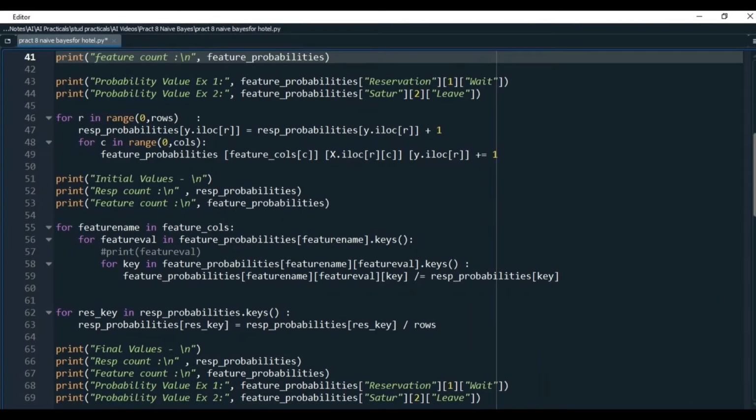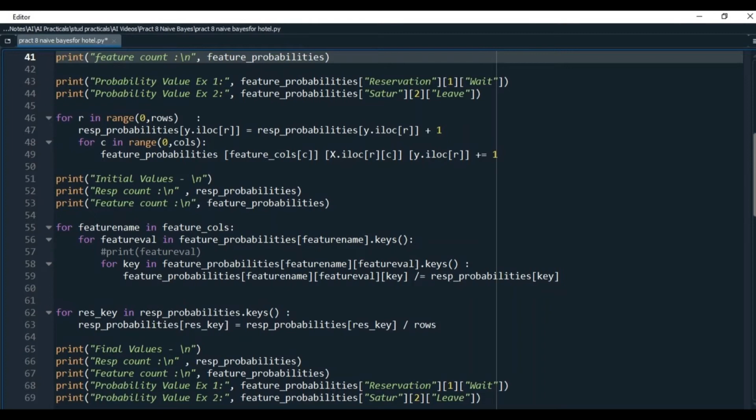To read the data, what I have to do is to count the number of weights and leaves in the response column, as well as to count how many weights and leaves are there for each unique value present in each feature. That can be time consuming. So what I can do is I will visit each row of the data set only once. When I am in a row, I do the counting for each value present in each feature column as well as the response column and make suitable changes in the dictionaries.